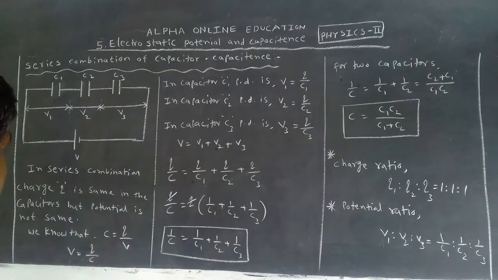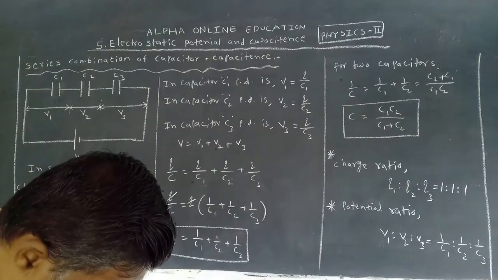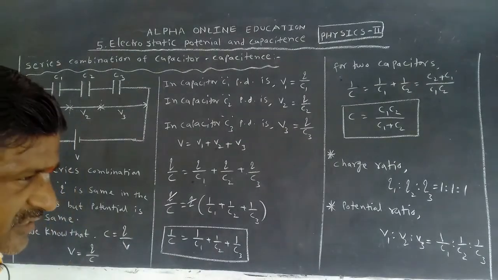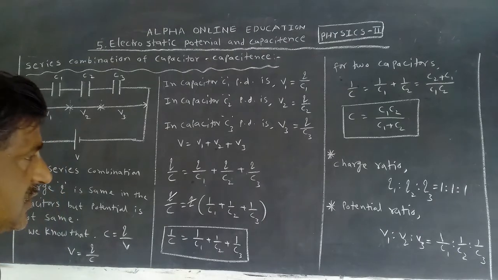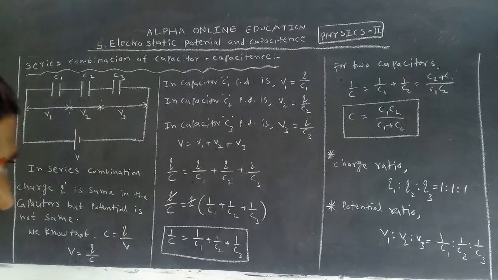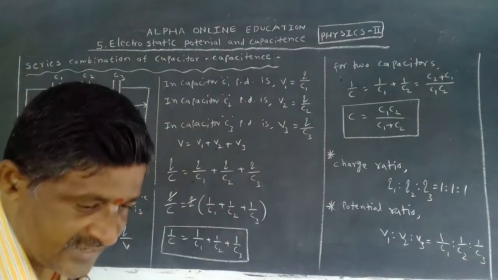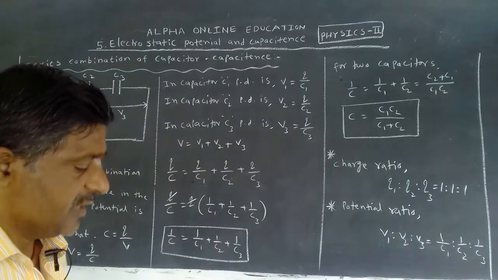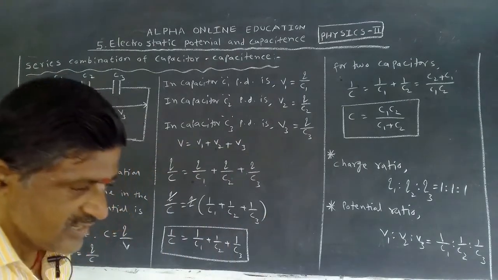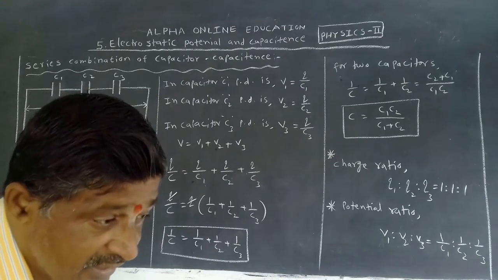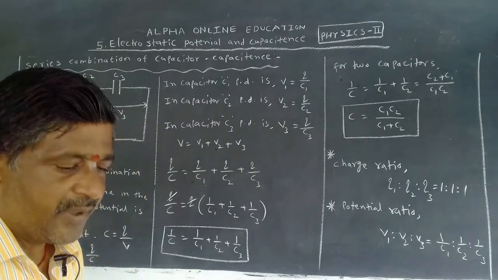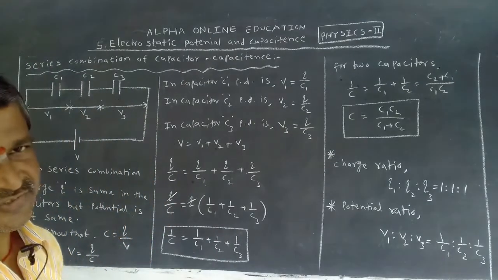Now, when the capacitors are connected in series, what happens? The net or resultant capacity decreases compared to the individual capacitors.